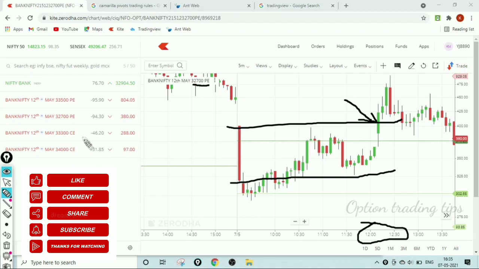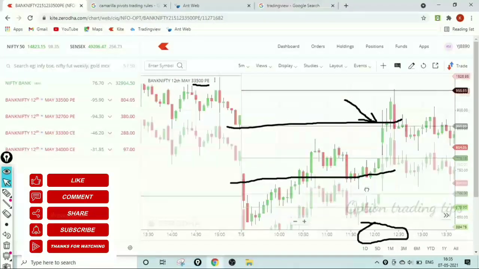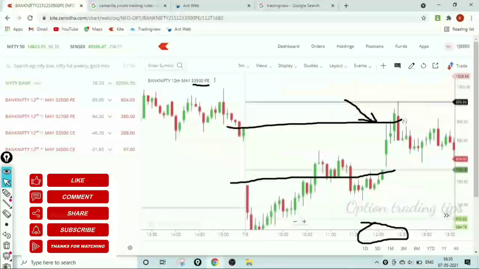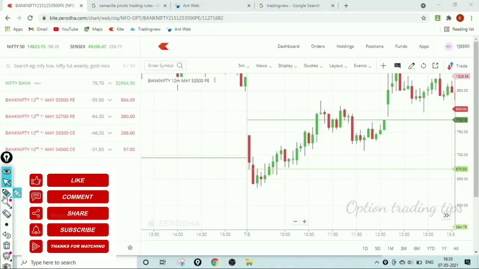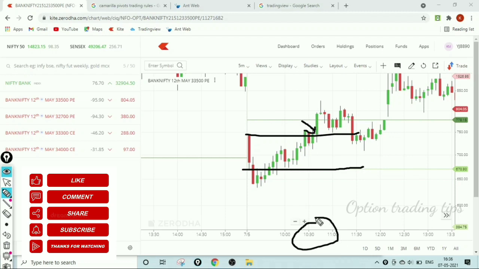Okay. Now we see the 33,500 put option chart and mark the first candle high and low. Here the first candle high breakout happened at 10:30.